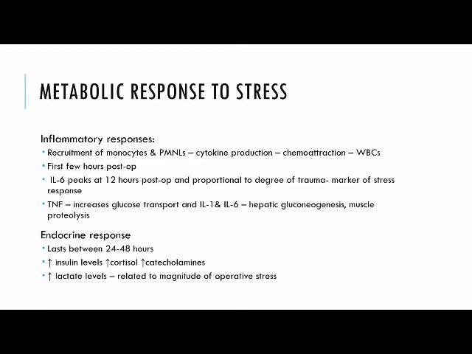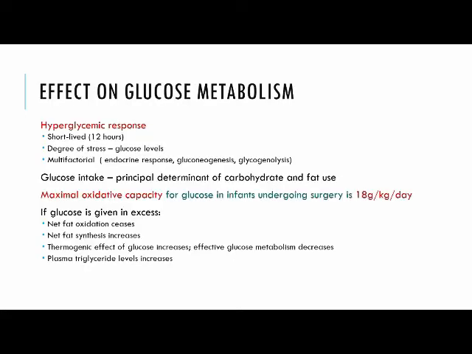Inflammatory responses are similar to those in adults, where there's recruitment of monocytes and polymorphonuclear leukocytes and cytokine production, chemoattraction, and WBC infiltration. So this happens in the first few hours post-op. Interleukin 6 peaks at 12 hours post-op, and it's proportional to the degree of trauma and may be used as a marker of stress response.